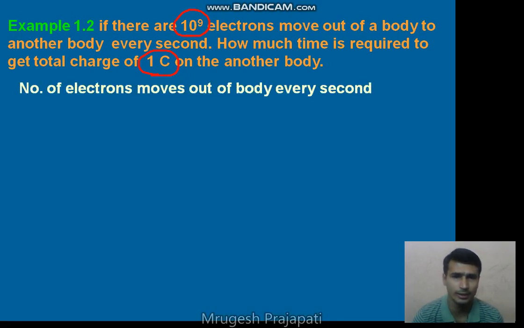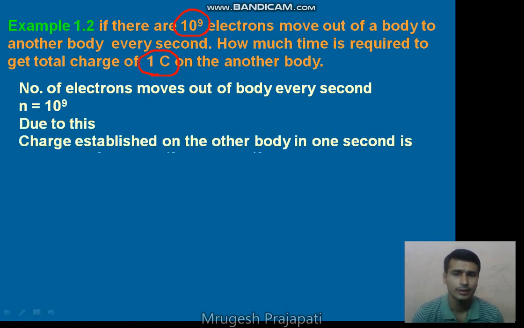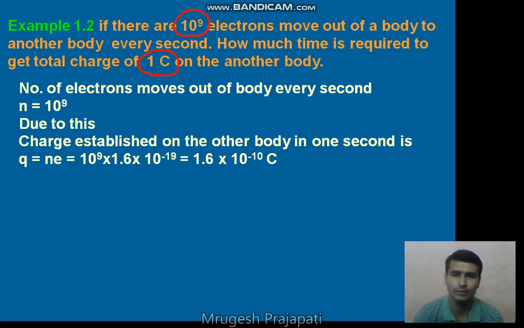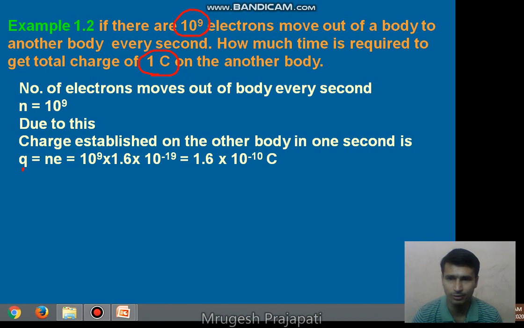So let us solve it. The number of electrons moving out of a body every second is 10 raised to 9, right? Due to this, the charge established on the body is calculated by the equation of quantization of charge, Q is equal to Ne.